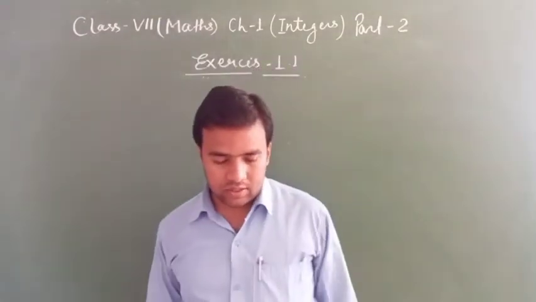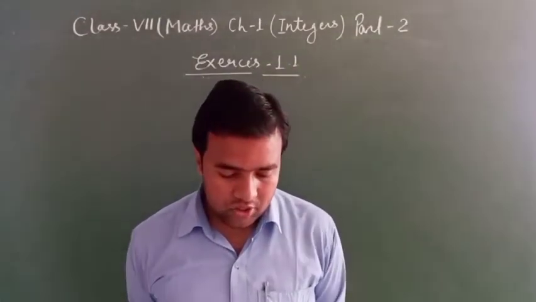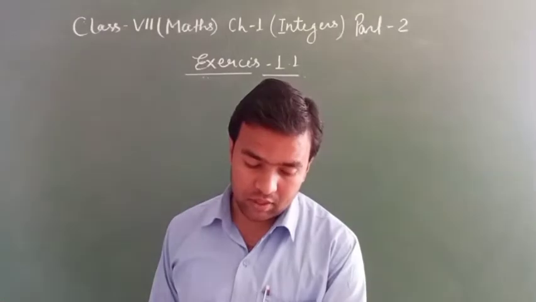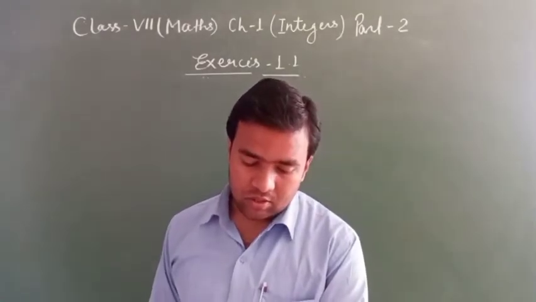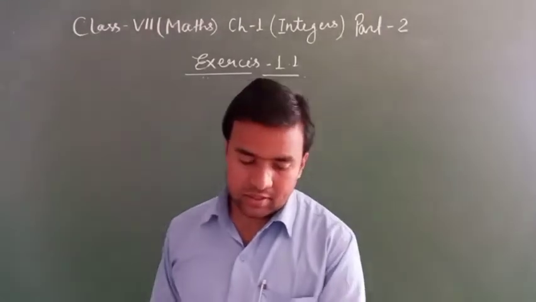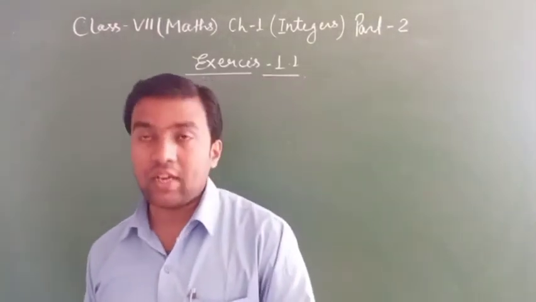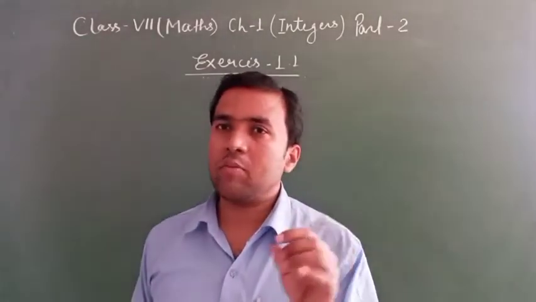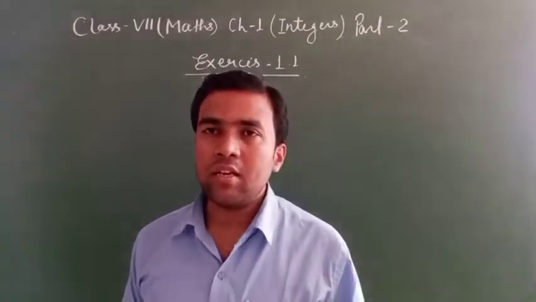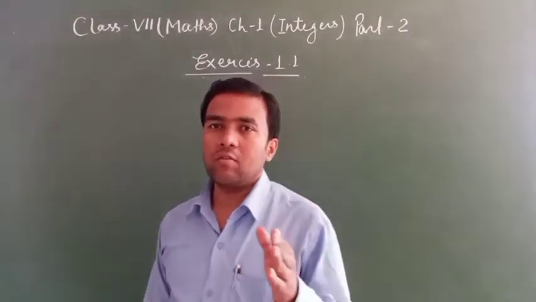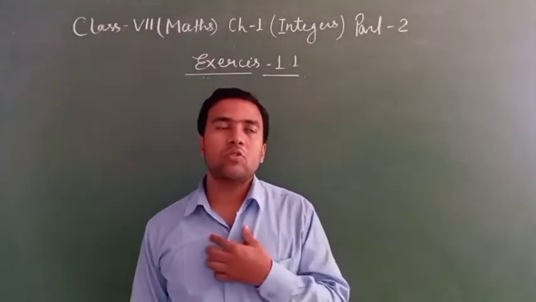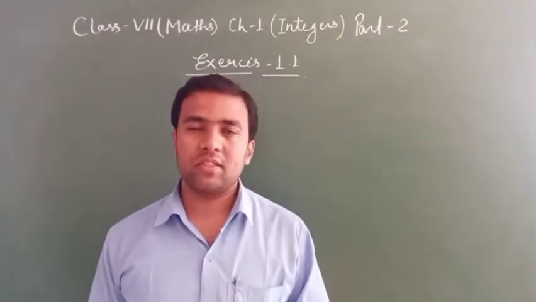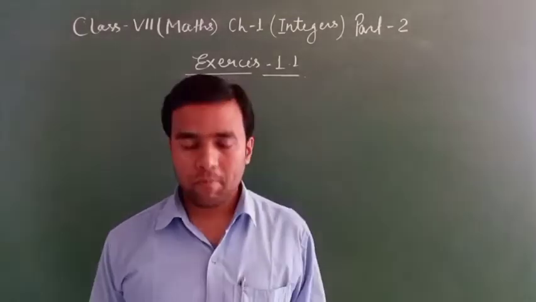Now next question. In the second question, in a quiz, positive marks are given for correct answer and negative marks are given for incorrect answer. If Jack's scores in 5 successive rounds were 25, minus 5, minus 10, 15 and 10, what was his total at the end? You can do this question. Whatever number has a minus sign, that is an incorrect answer. Clear? Whatever correct answer is there, that is with positive sign. That marks. Clear? So you will do both plus. After that, total means plus. Clear? You do plus, your answer will come.